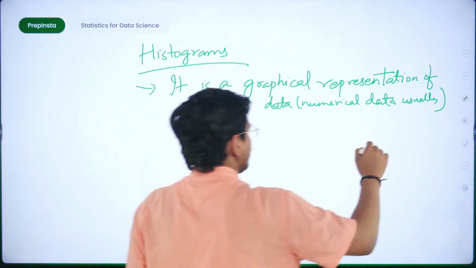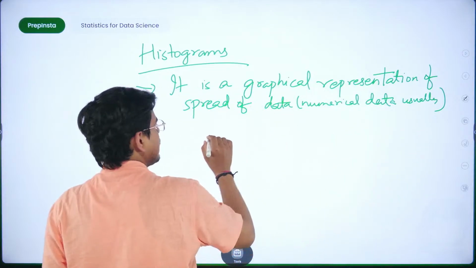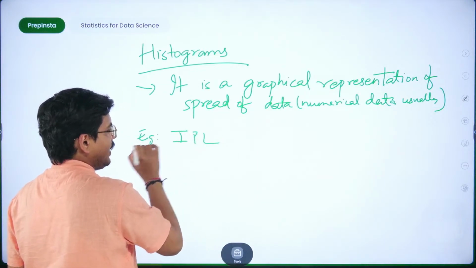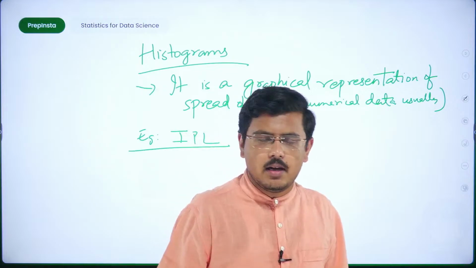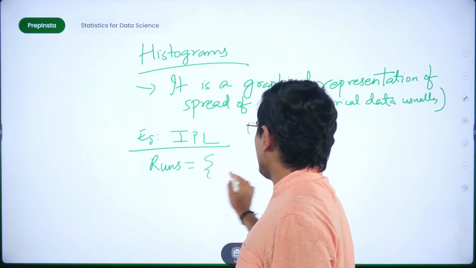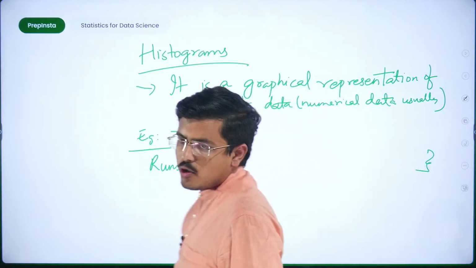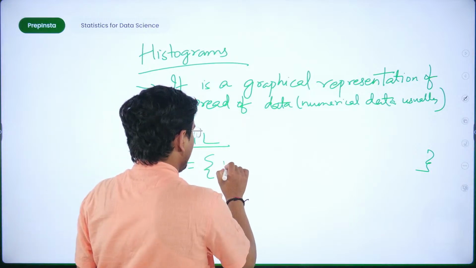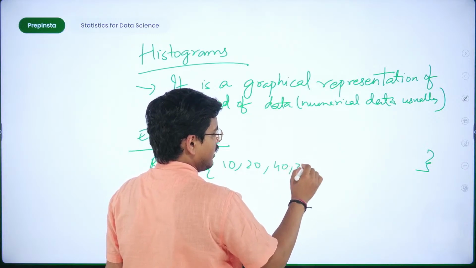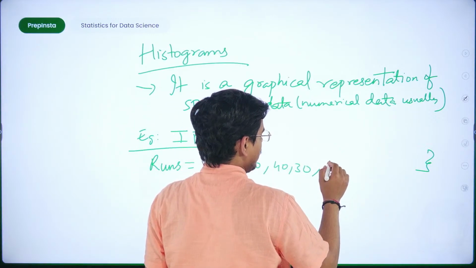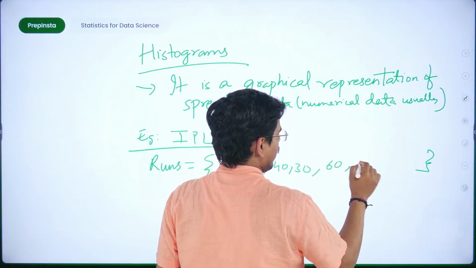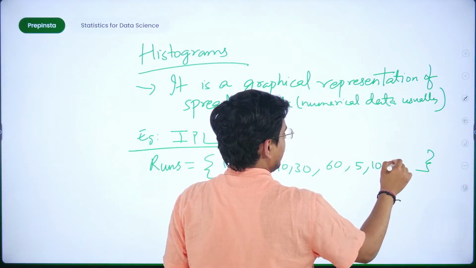Now, I'll take an example, let's take it here itself, fine. The example is IPL. IPL is going on right now. Everybody is watching IPL. Say you have a data set where runs of batsmen of a particular team are stored, fine. Somebody has scored 10 runs, somebody 20, somebody 40, somebody 30, and somebody 60, and somebody 5, then 10 again, then 9.